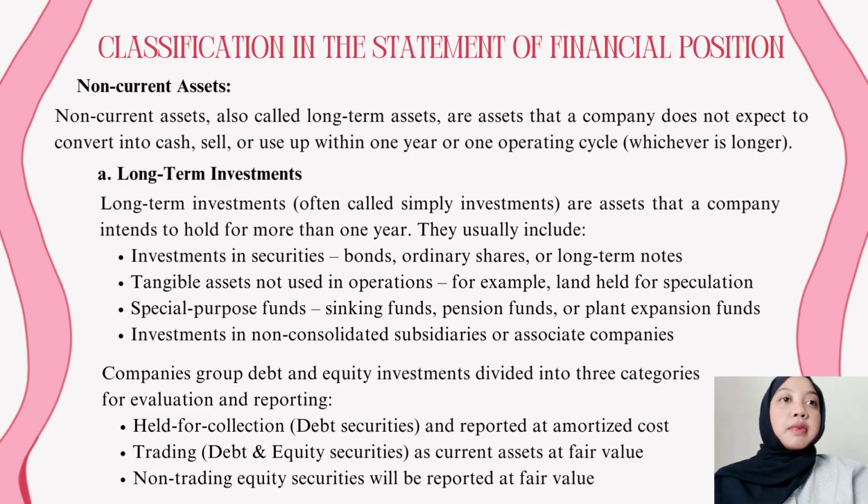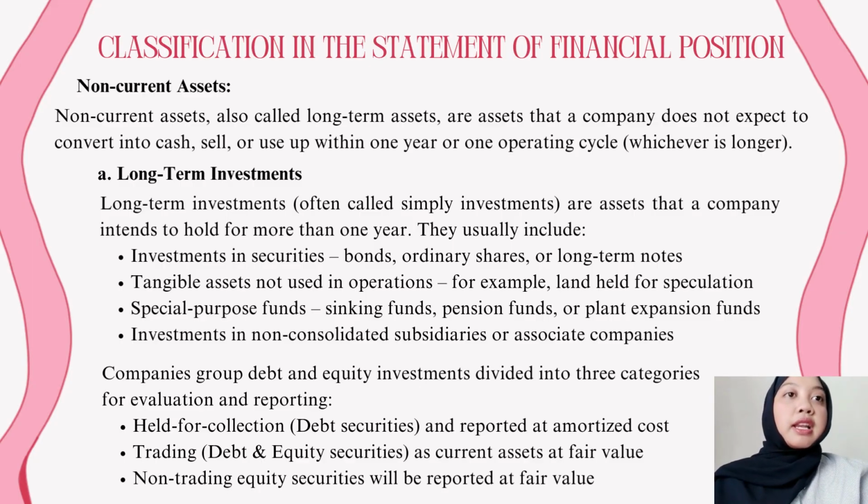Long-term investments, often called simply investments, are assets that a company intends to hold for more than 1 year. They usually include investments in securities, such as bonds, ordinary shares, or long-term notes, and tangible assets not used in operations, for example, land held for speculation.